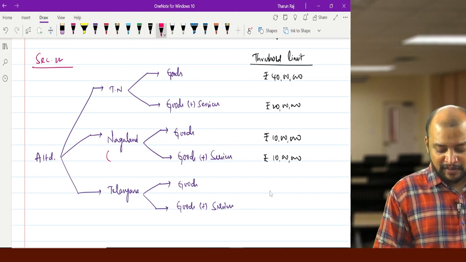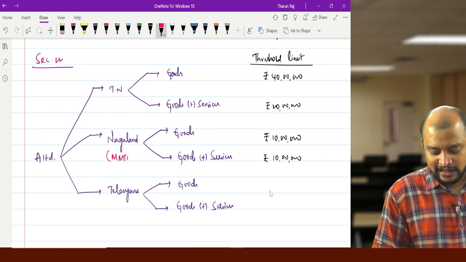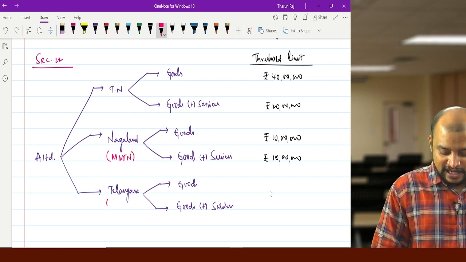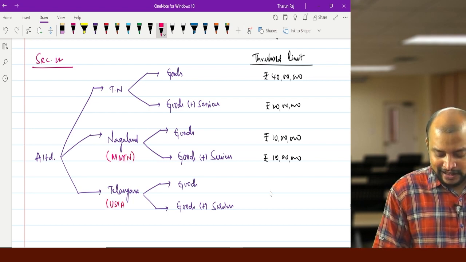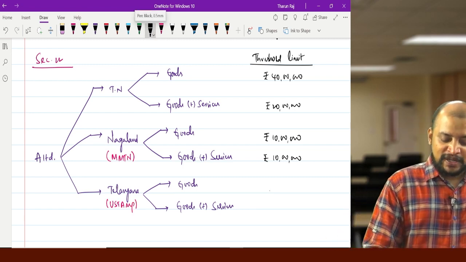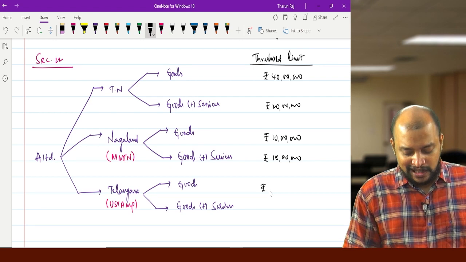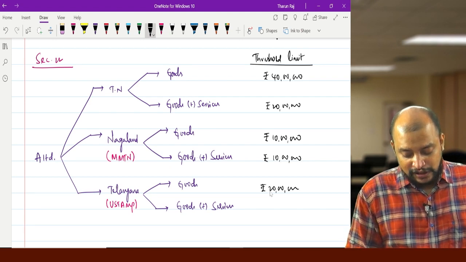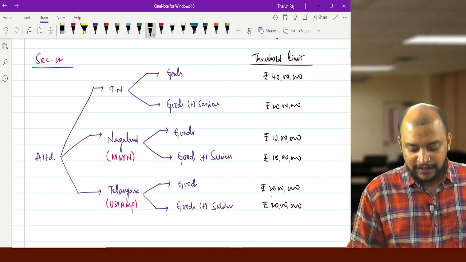Nagaland is in the MMTN special category states, so that's why that limit. Telangana is in the U-stamp states, so that's why for goods it will be 20 lakhs. Goods plus services also 20 lakhs. Always the limit will be 20 lakhs only.